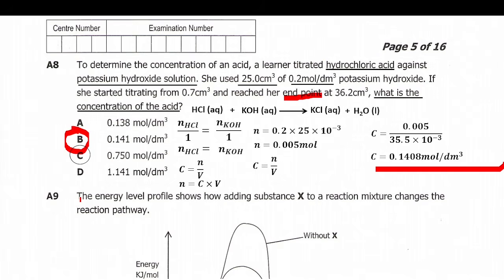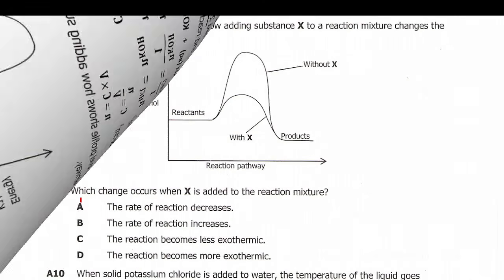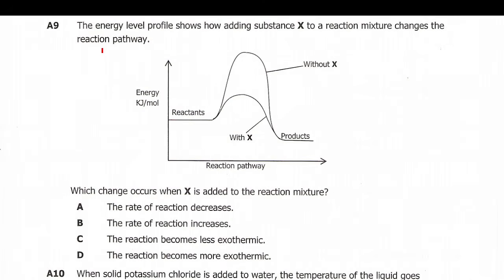Okay, so let's go to 9. Question 9 reads, the energy level profile shows how adding substance X to a reaction mixture changes the reaction path. Okay, so we have the vertical axis here representing energy in kilojoules per mole, and then we have the reaction path as the horizontal axis. So we have reactants here that are converting into products here, and then here we are told this is the path reactants take if you don't use substance X.